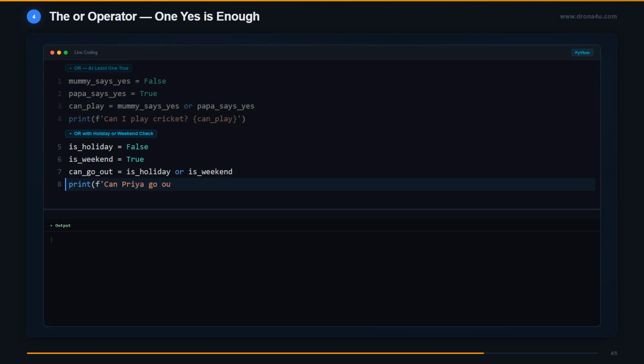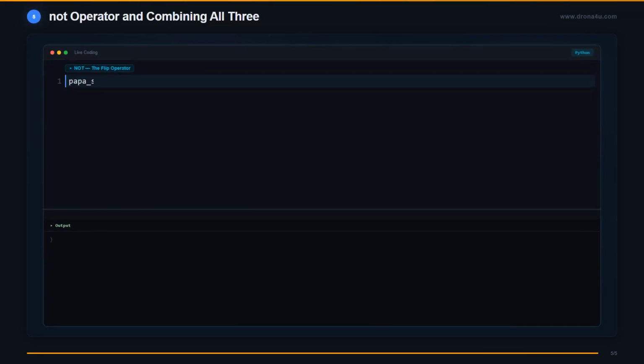Now you might wonder, what if both are false? Then OR returns False. Let us check for Priya. True. Weekend is enough for Priya to go out. The NOT operator is the simplest. It just flips. Papa says no, meaning papa_says_no is True. Apply not and it becomes False.